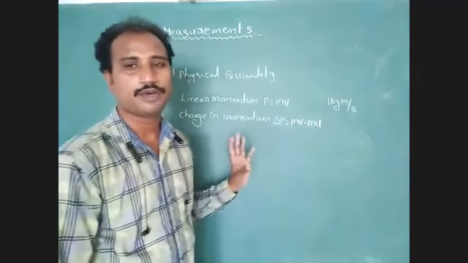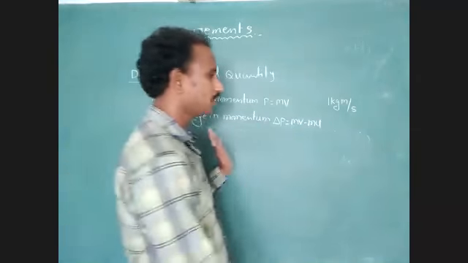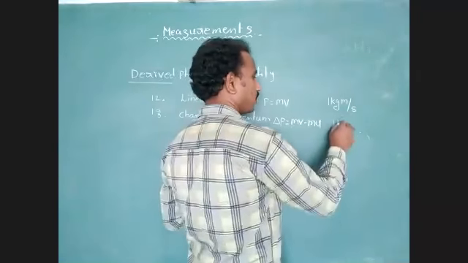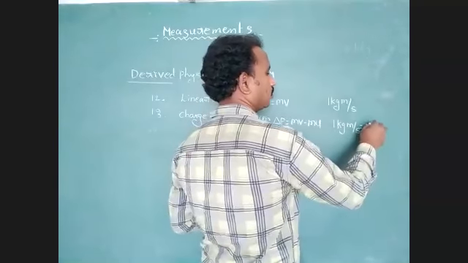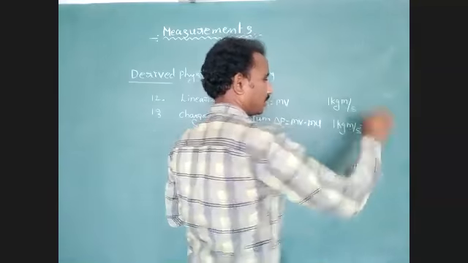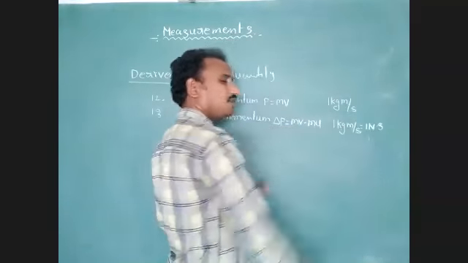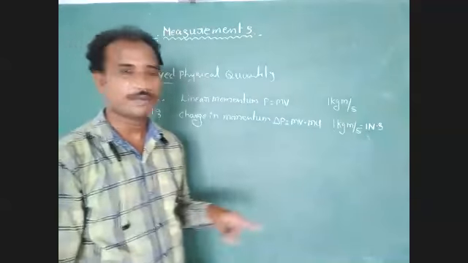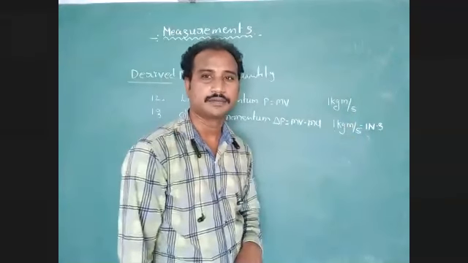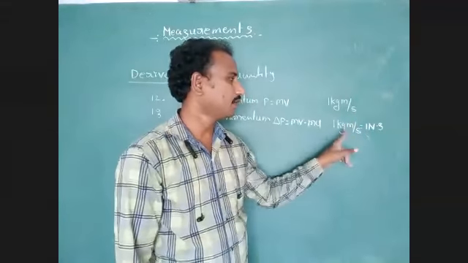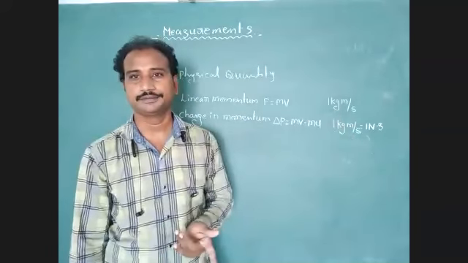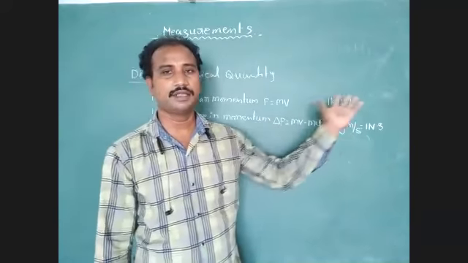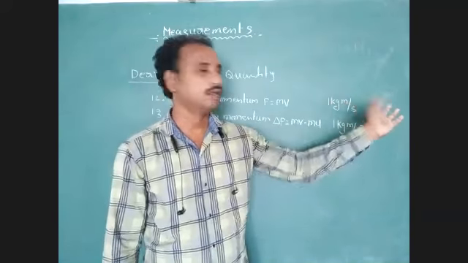What is the standard unit of change in momentum? 1 kg meter per second, that is equal to 1 Newton second. Only for change in momentum we represent this Newton second. That Newton second equal to 1 kg meter per second. Here also we consider 1 kg meter per second is equal to Newton second.